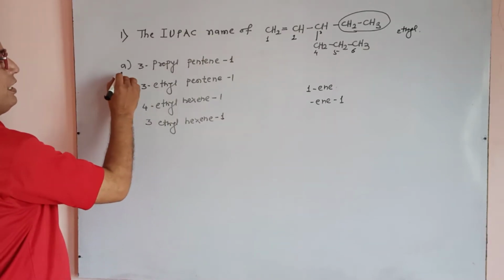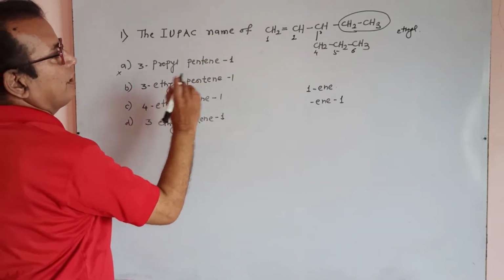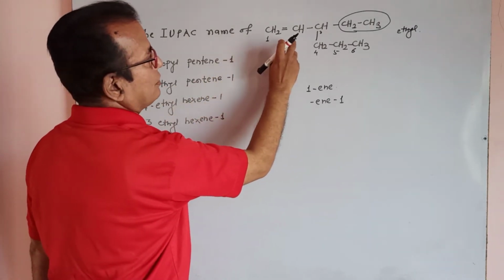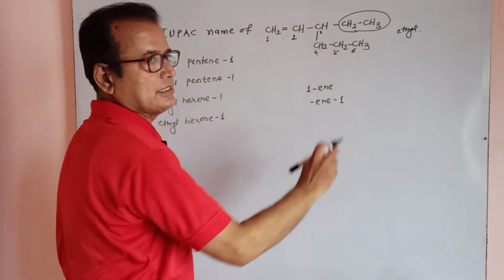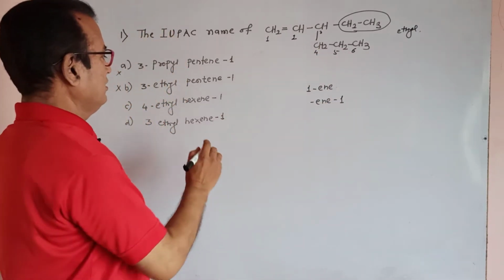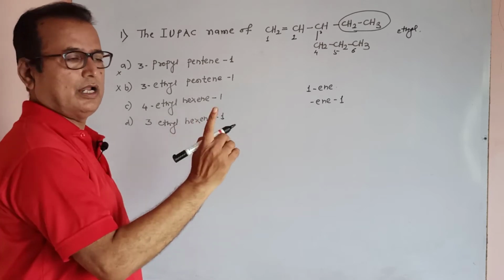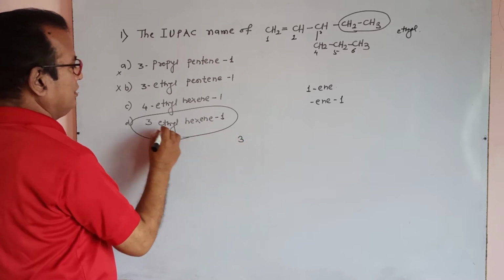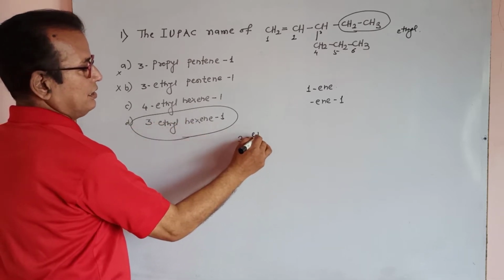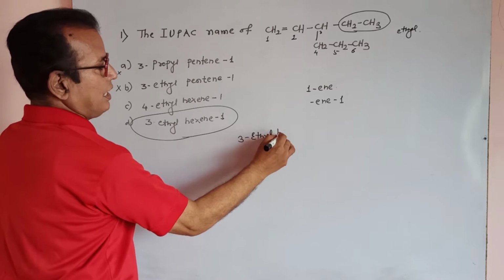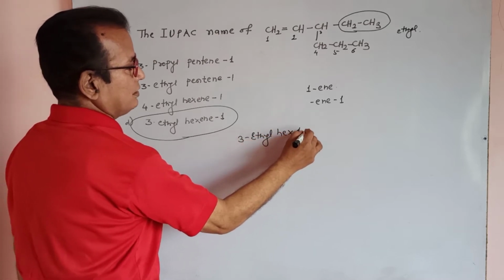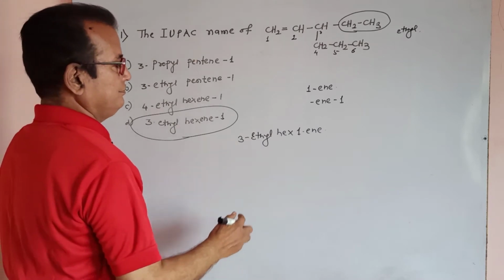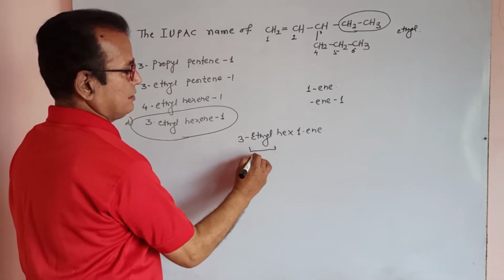3-propyl is cancelled. 3-ethyl pentene 1 is also cancelled, because it is not pentene. It is 1, 2, 3, 4, 5, 6, so it is hexene. It is also written as 3-ethyl hex-1-ene.